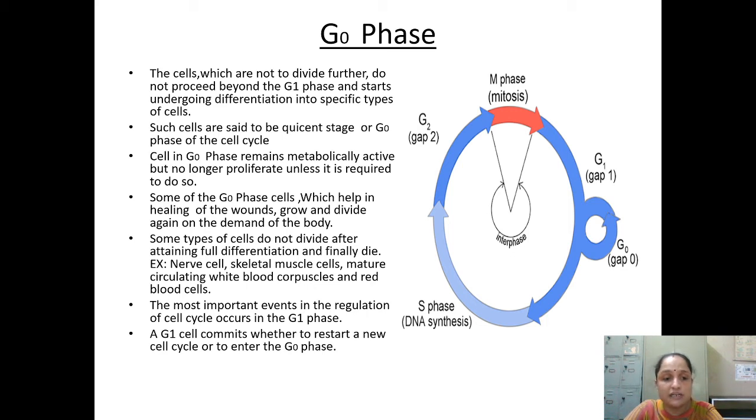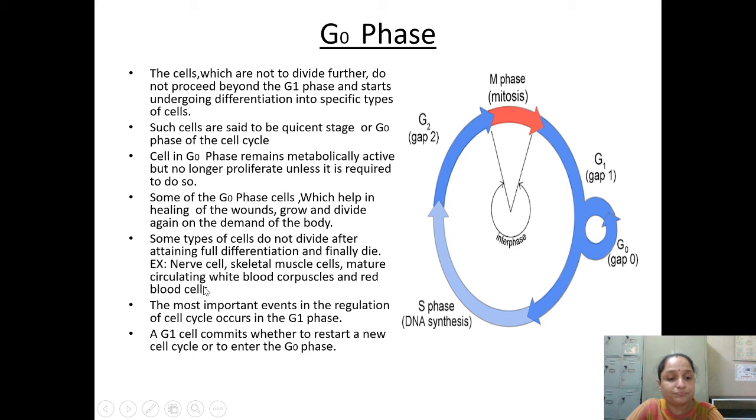एग्जाम्पल इनमें कौन से हैं, लेट्स सी. Examples: nerve cells, skeletal muscle cells, mature circulating WBC and red blood cells. They are not going to give their progeny. They will simply attain maturity and they will finally die. So remember the examples whatever I have given you. These examples are very important.